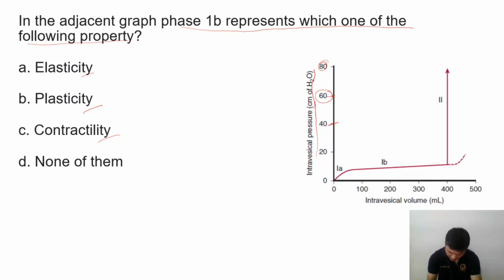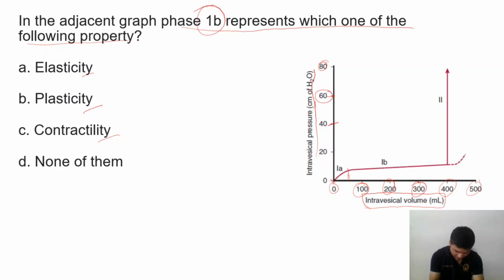Starting from zero, the intravesical volume means the volume in the bladder: 0, 100 ml, 200 ml, 300 ml, 400 ml, and 500 ml.